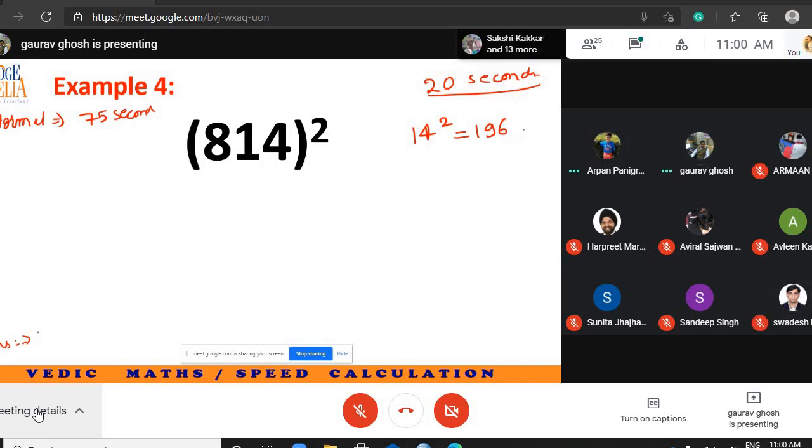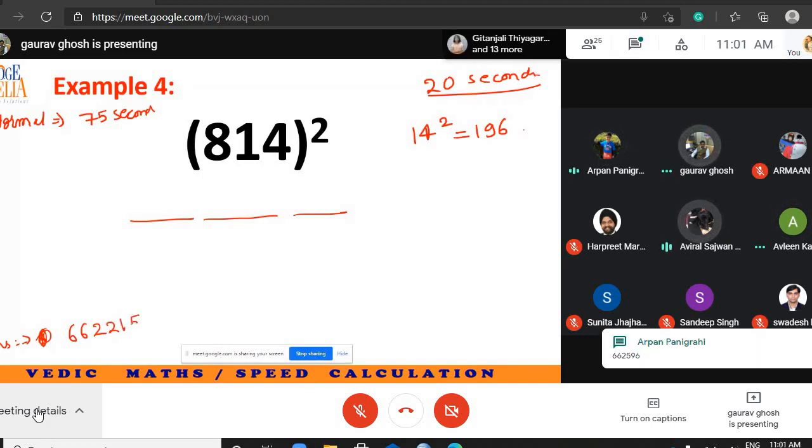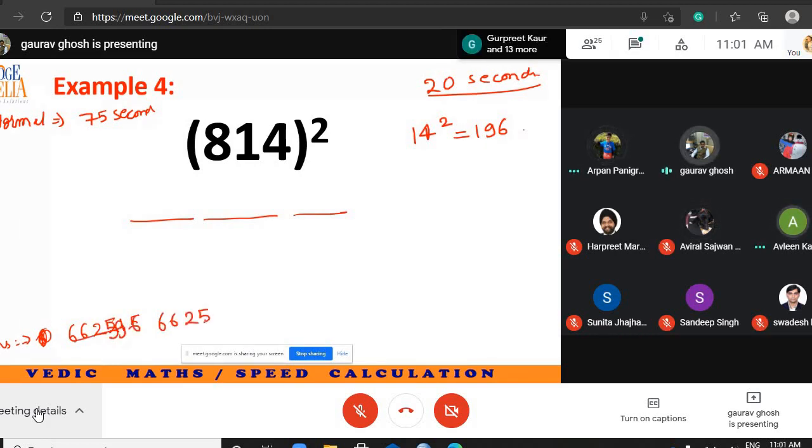Tell me in terms of digits. How much? Students give various answers, 6,62,596, 6,62,196, and others.